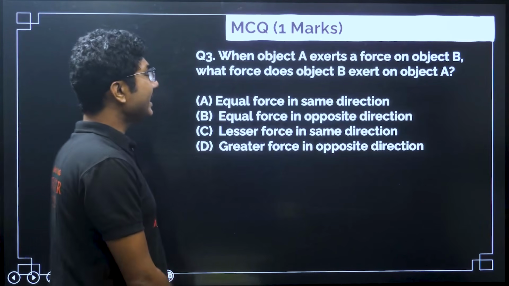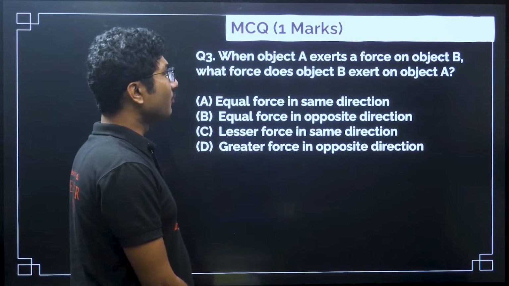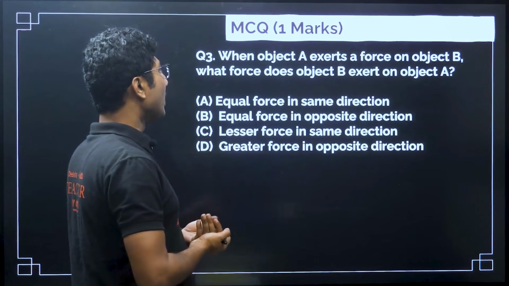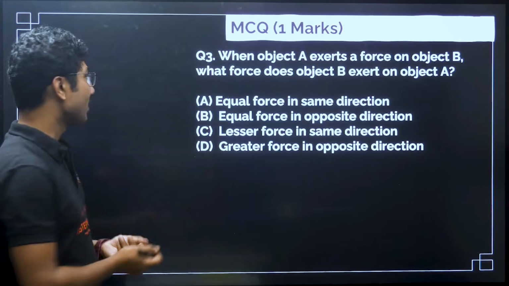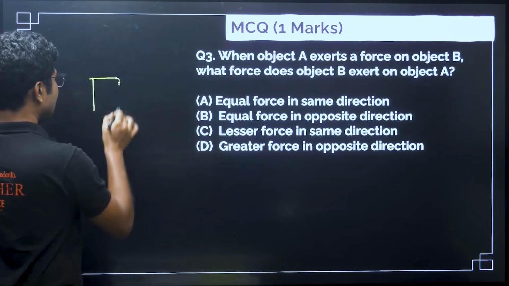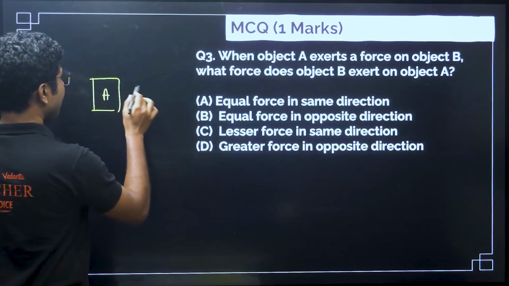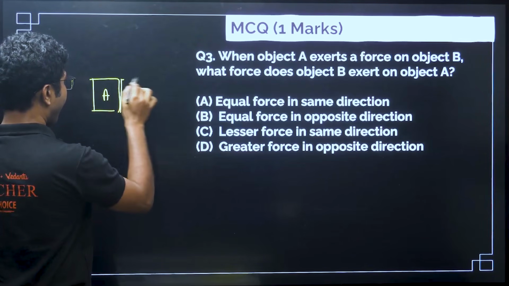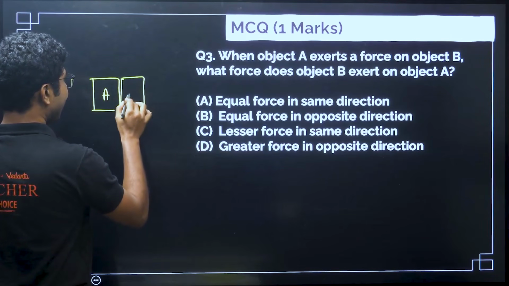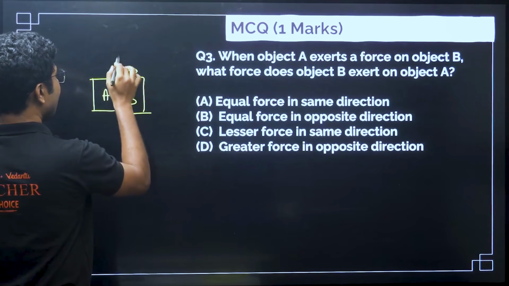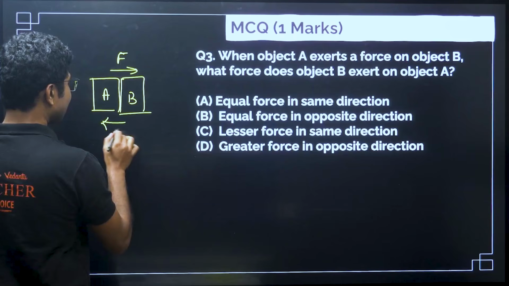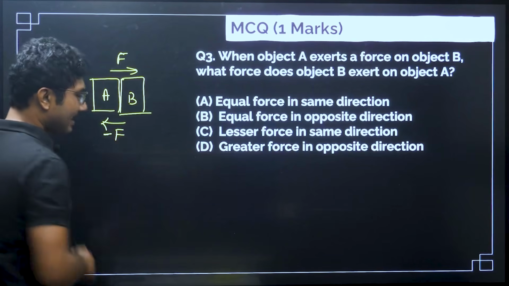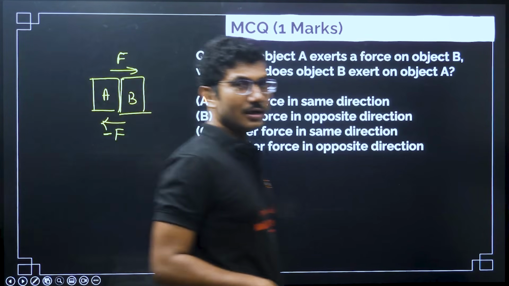When an object A exerts a force on object B, what force does object B exert on object A? So you have two objects A and B. Now object A exerts a force, say F, on B, and object B will exert a force minus F on A. That is the third law of motion.